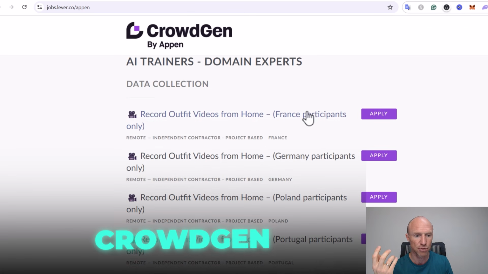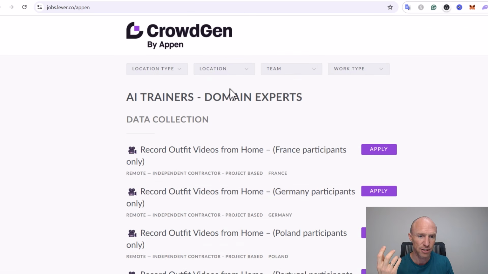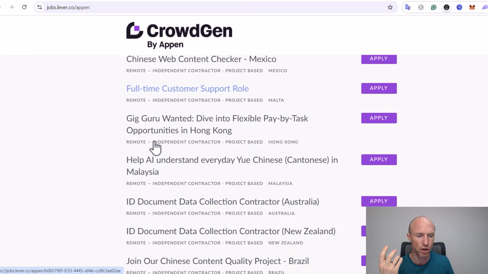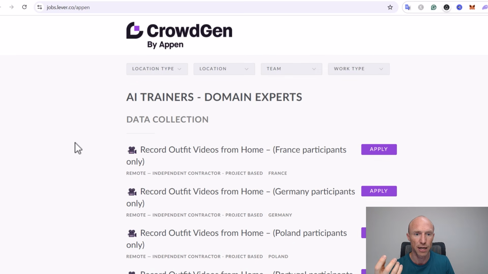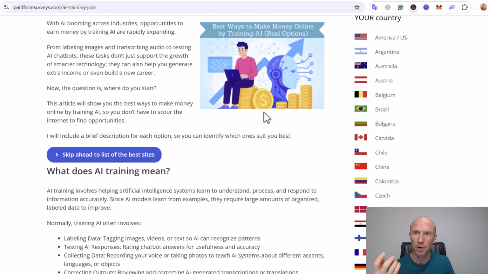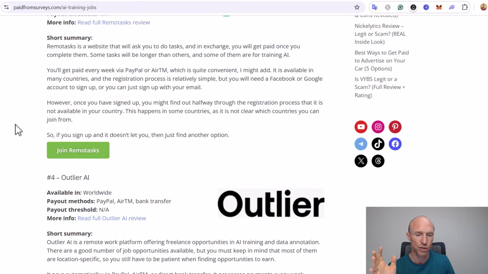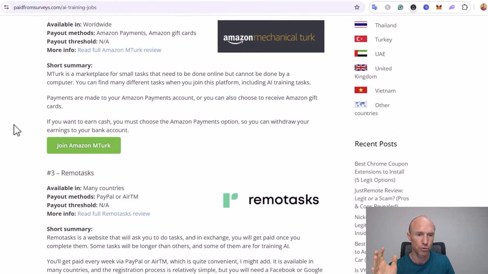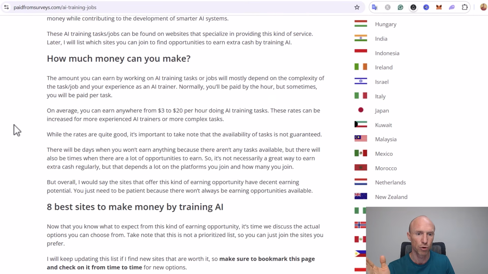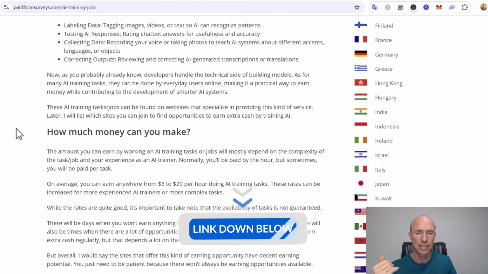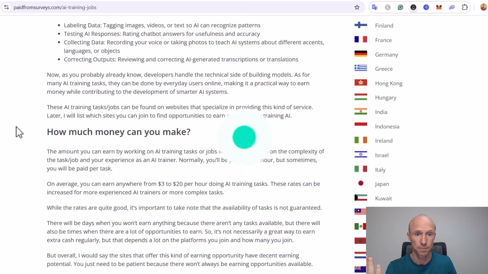You can see some examples of the AI trainers. You can see they are looking for different AI trainers within data collection here, for example. There are a lot of different jobs here that usually also pay quite well. I actually do have a list on my website where these two are on this list here with full tutorials, all that, and even more different AI training platforms are here also. So you can go here and check that out if you want to know more about this type of work and find alternatives. Also, I'll leave a link to this list here below the video also.